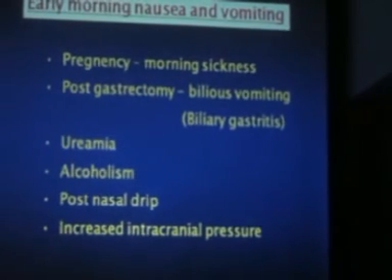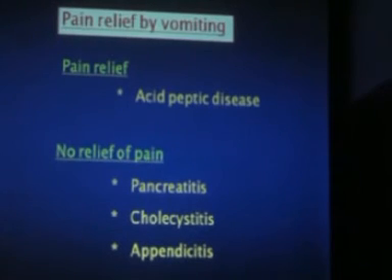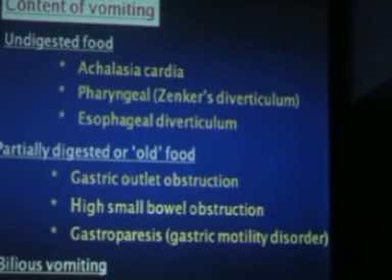And lastly, post-nasal drip. The person has got sinusitis, post-nasal drip, early morning they are uncomfortable, they vomit. If a person has pain in the abdomen which is relieved by vomiting, he has acid peptic disease, gastric ulcer or duodenal ulcer. But if the pain is not relieved by vomiting, then it's a pancreatic pathology, or a gallbladder pathology, or there is appendicular pathology or ileocecal region pathology. So even if the person vomits, the pain does not go and the pain remains. This is the important point.